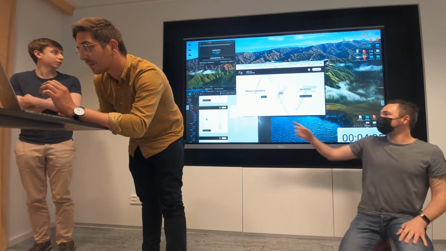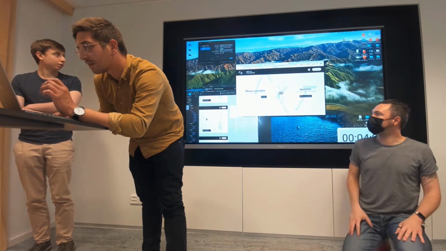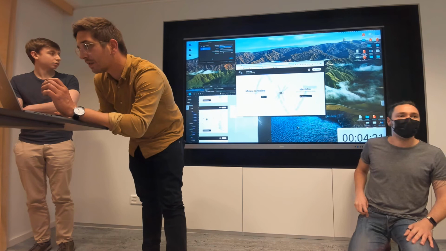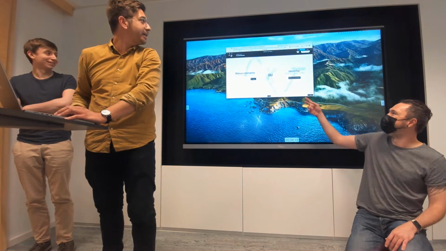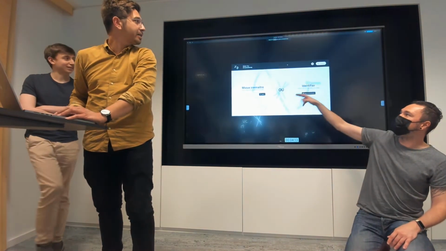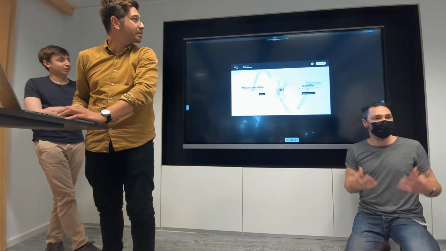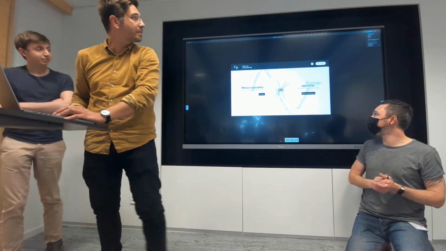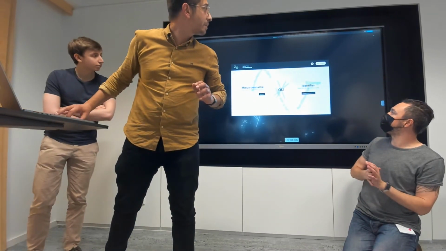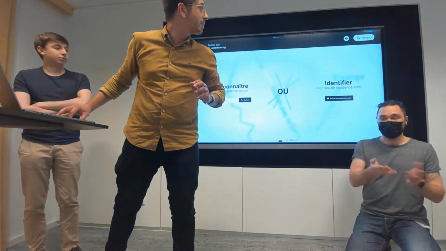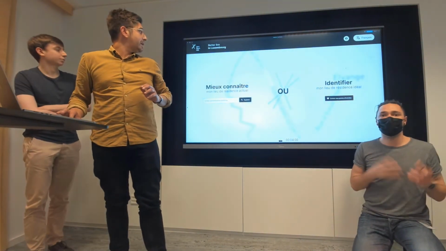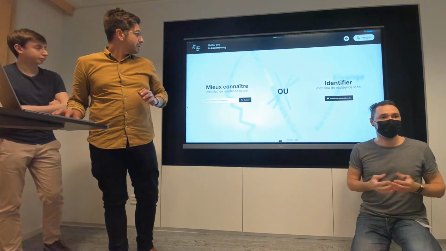Same idea, but as you can see, we have "mieux connaître mon lieu de résidence actuel": better know where I live and the surroundings. And on the right, better identify my ideal residential address, depending on criteria.